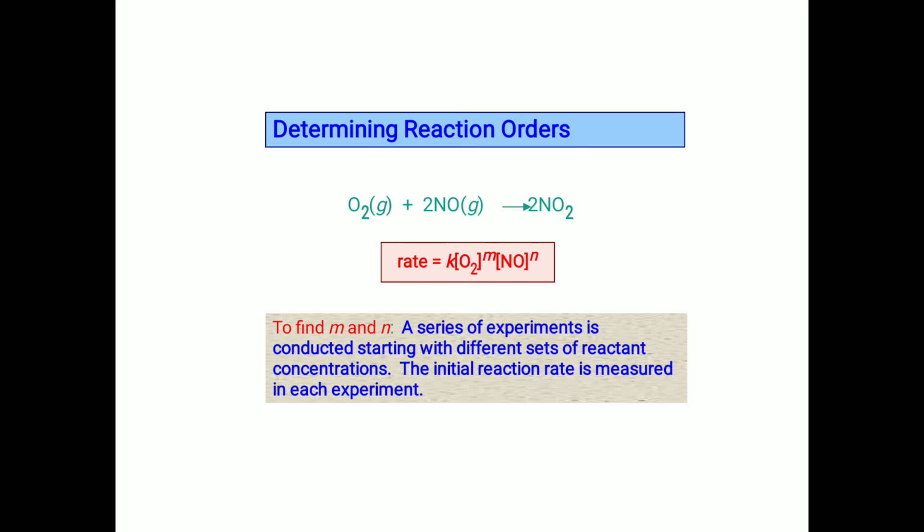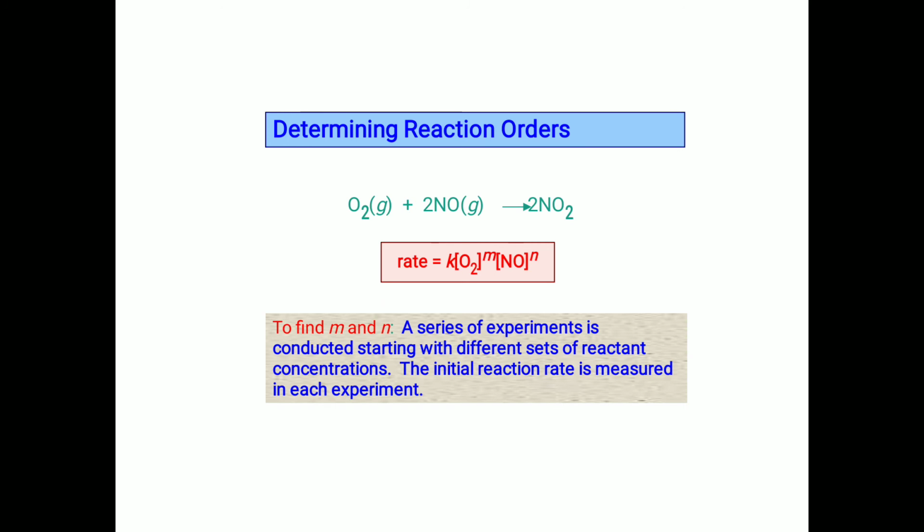Now how can we determine the reaction order? Consider the chemical reaction O2 plus 2NO gives 2NO2. All are in the gaseous phase, so it is homogeneous. According to the rate law, the rate equation contains only the reacting species. So rate equals K, concentration of O2 power m, concentration of NO power n.